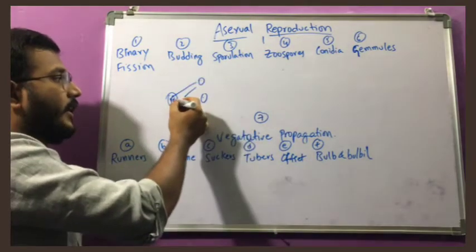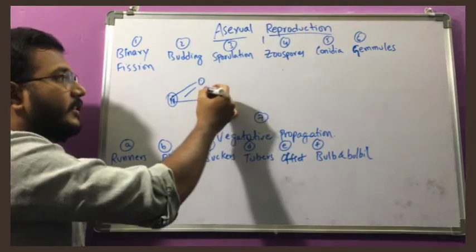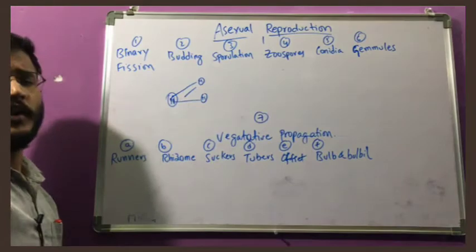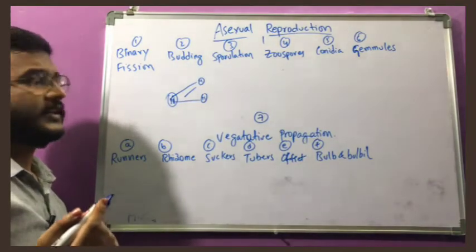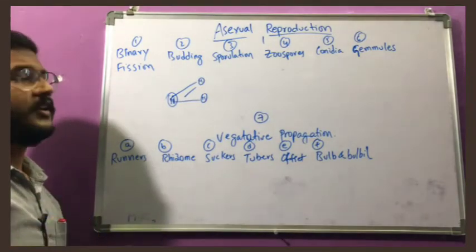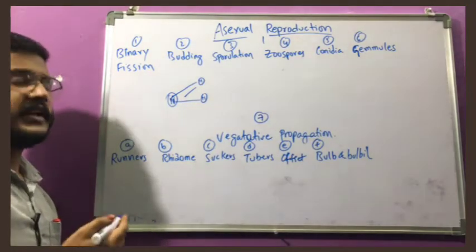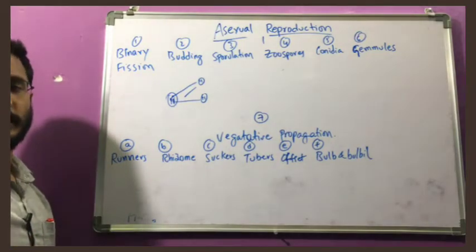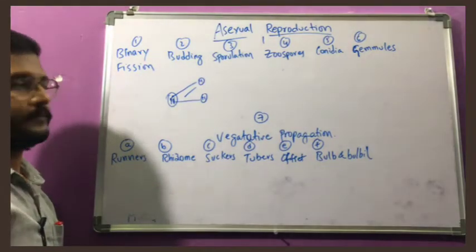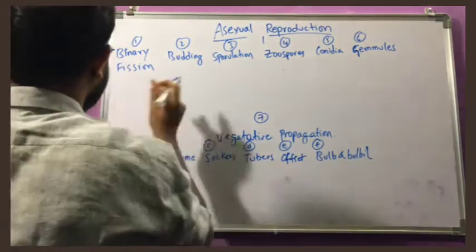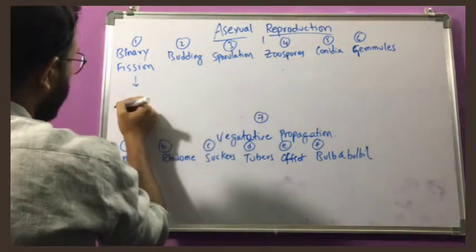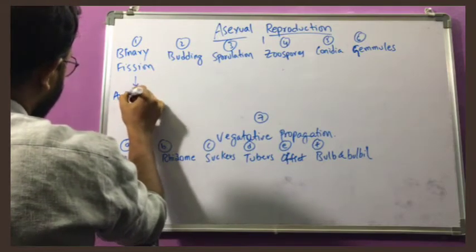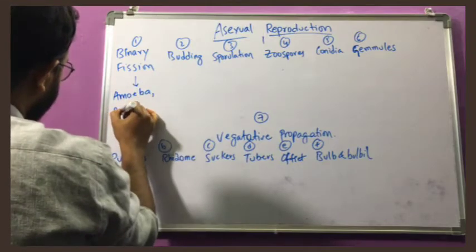One set goes here and one set goes here, and the remaining set will be replicated in the daughter individuals. So almost all the cell organelles and almost all the nuclear material will be multiplied before the division, and subsequently it will be divided into two daughter cells. So that is binary fission. For example, this is seen in protistans or protozoans, like amoeba and paramecium.